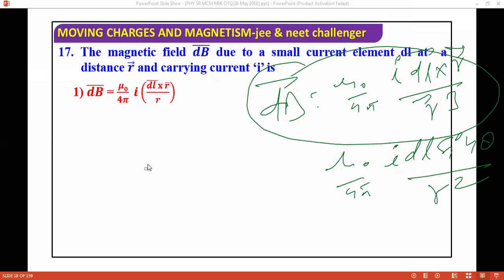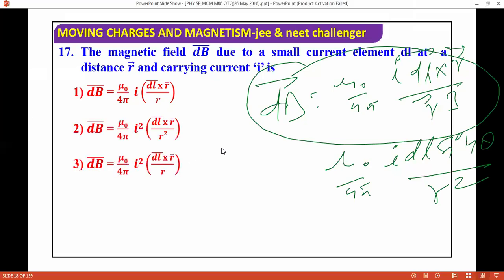So you see the options, dl cross r and dl cross r. So the correct answer will be the fourth one.